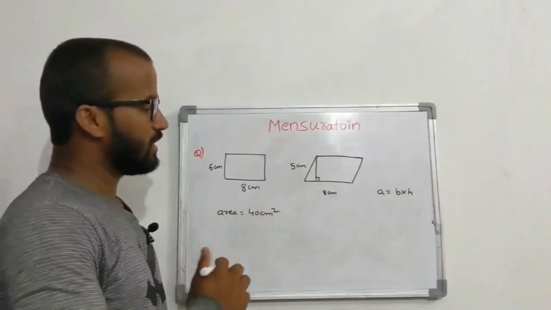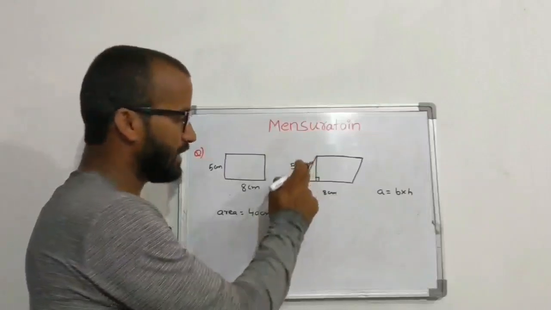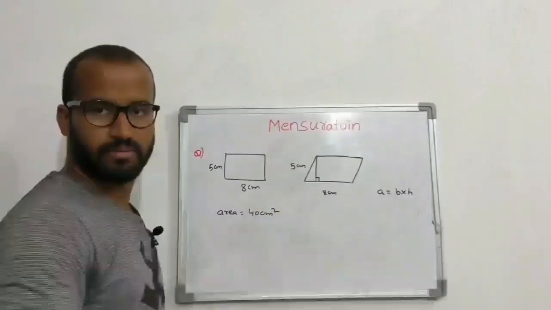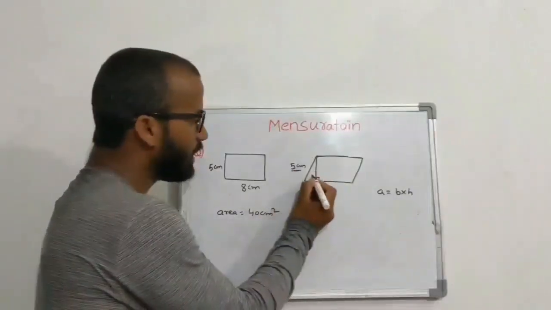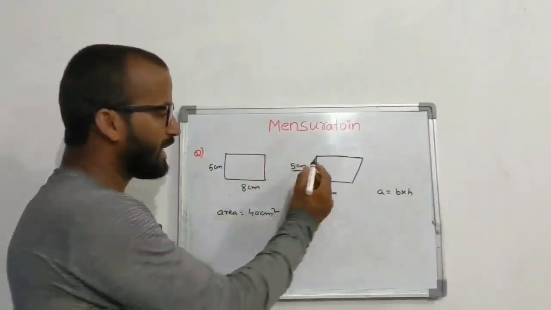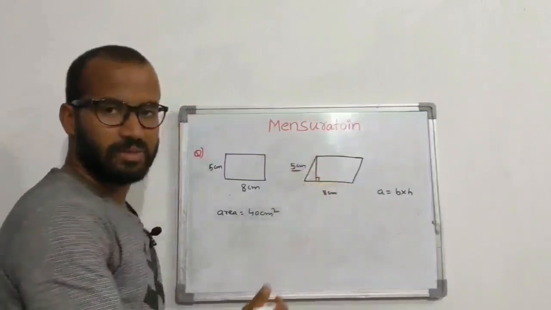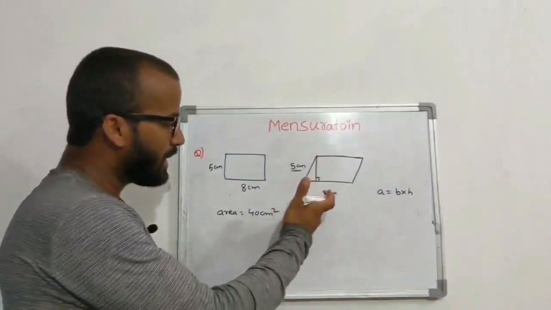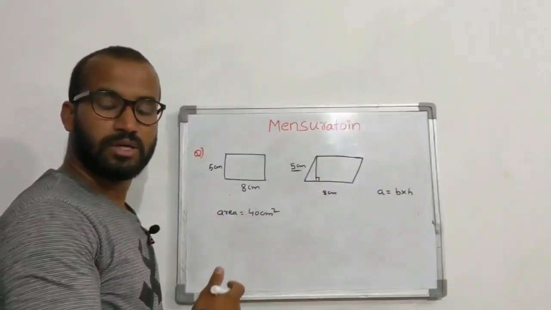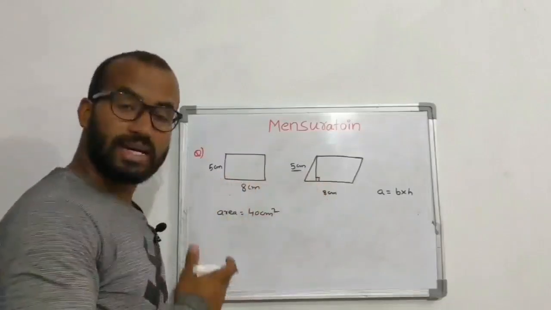With that common sense, we can tell that this is a right angle triangle. In this right angle triangle, the hypotenuse will be the largest side. So this is the largest side. So the remaining sides will be less than 5 centimeters. With that I can tell the base is 8 centimeter and the height is less than 5 centimeters. If you multiply 8 with a value less than 5, you are going to get less than 40 centimeters square. With this I can tell that out of these two figures, the rectangle has more.